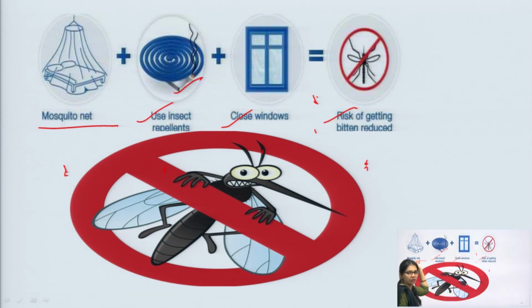If we use these three, then we can control or prevent malaria.